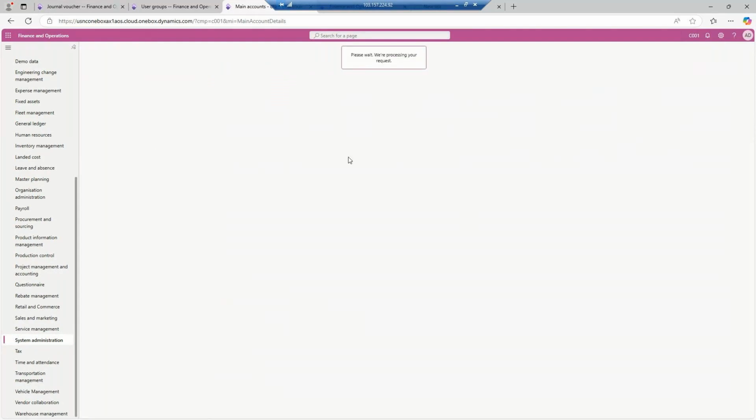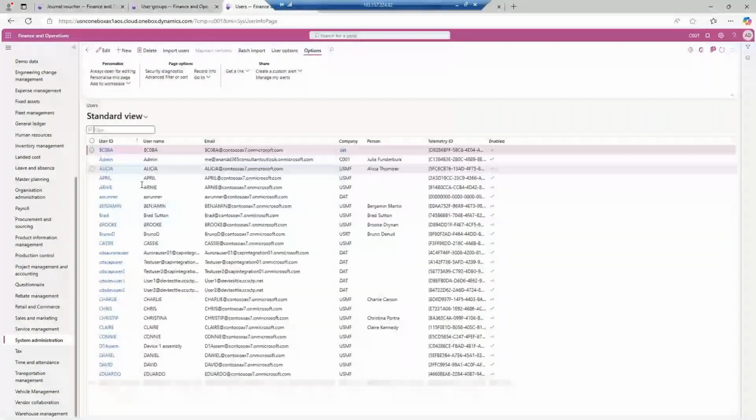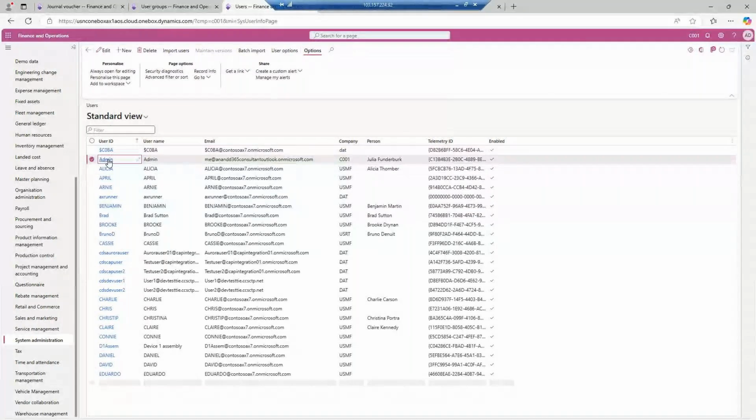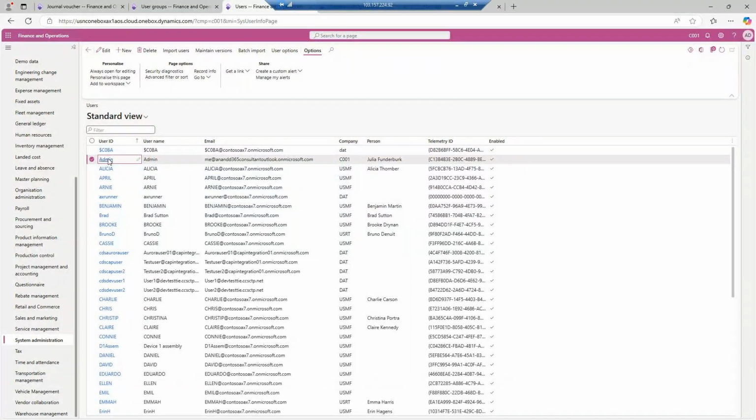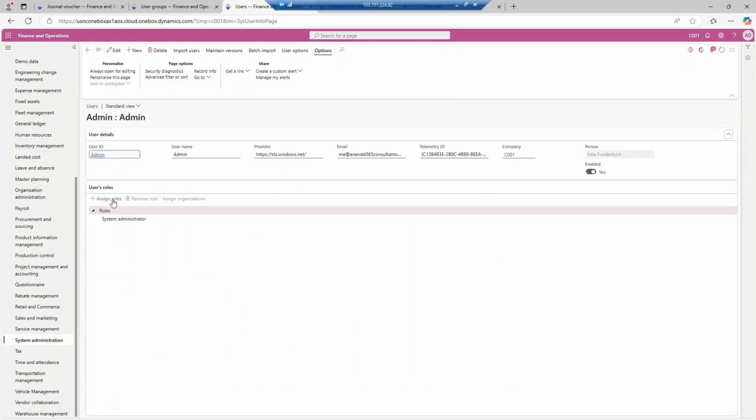Once the users are open, on the roles you will find this is my role, Admin. Admin is my user ID. Once you enter over here, you will click on assign roles.